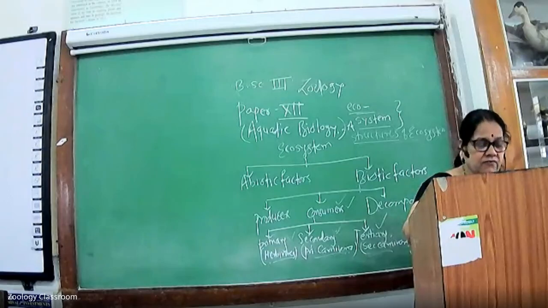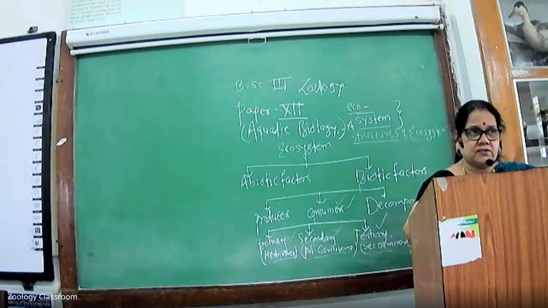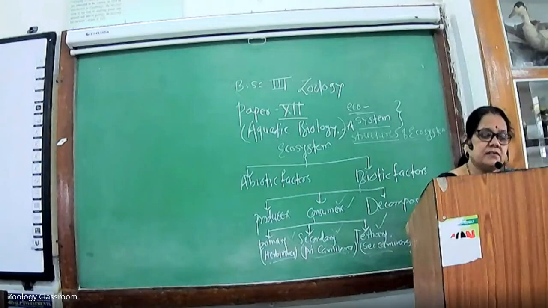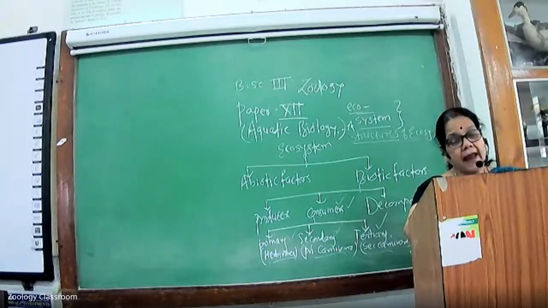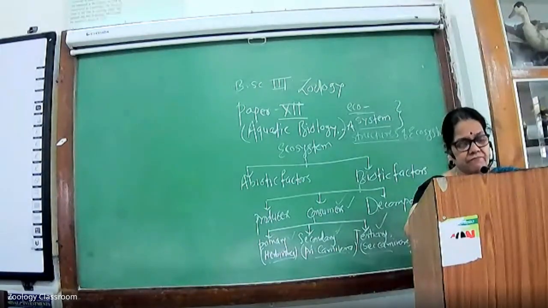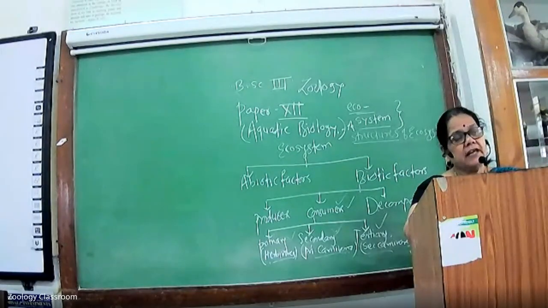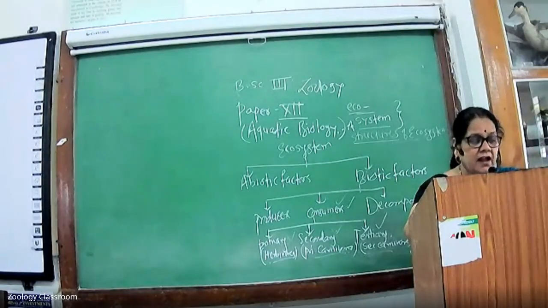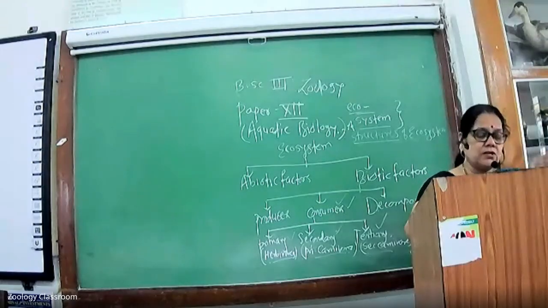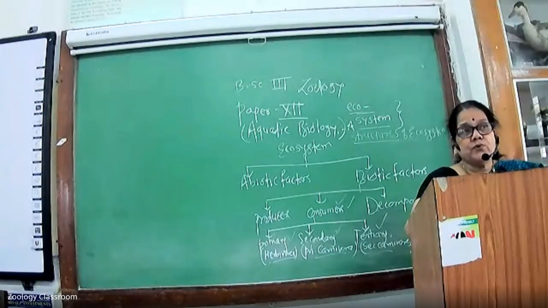These bacteria and fungi secrete enzymes, and these enzymes digest the dead organisms, so that the debris is broken into smaller bits or molecules. These molecules are absorbed by the reducers. After taking the energy, the reducers release the molecules to the environment as chemicals, which are used again by the producers.